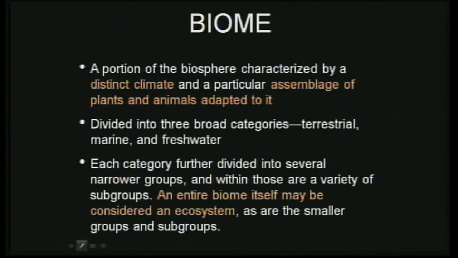For example, under the terrestrial biome, a forest can be a biome. Under that forest, there are different kinds of forests, for example the dry tropical forest or the tropical rainforest. You can keep on subdividing those categories, but the three broad categories of biome are terrestrial, marine, and freshwater.